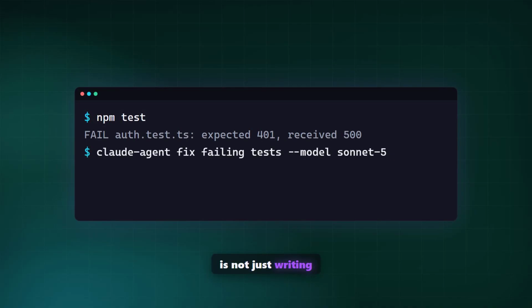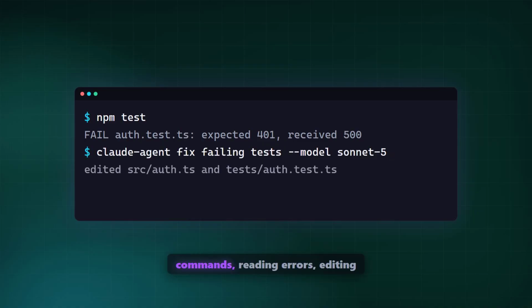Terminal work is one area where Sonnet 5 looks especially strong. That is not just writing code. It is running commands, reading errors, editing files, rerunning tests, and continuing instead of freezing after the first stack trace like it saw a ghost.